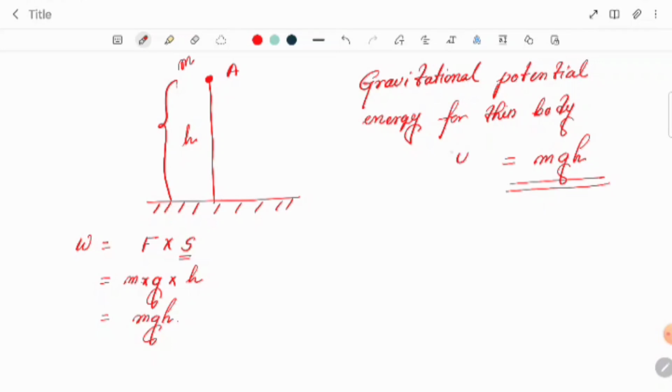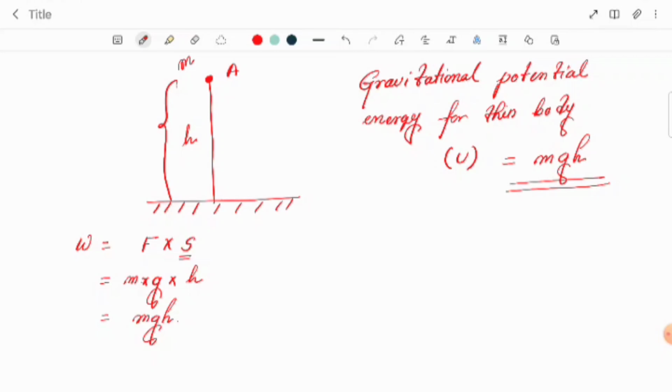That is gravitational potential energy, which we already denote as u. So we can write that u equal to mgh. Please keep it in your mind, this is an important formula we will need. In case of gravitational potential energy, we have this much, so please go through this part.